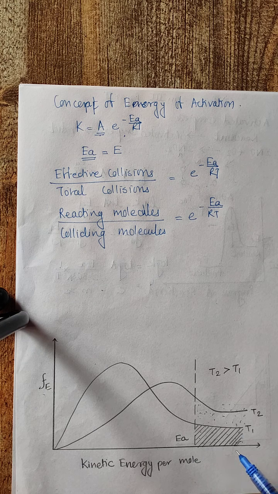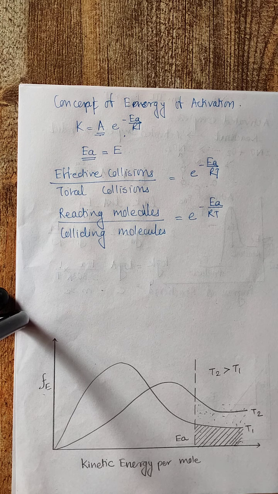From the graph you can see that the area of T1 is about half of the area of T2. So the number of molecules in the T2 area is about double the number in the T1 area.